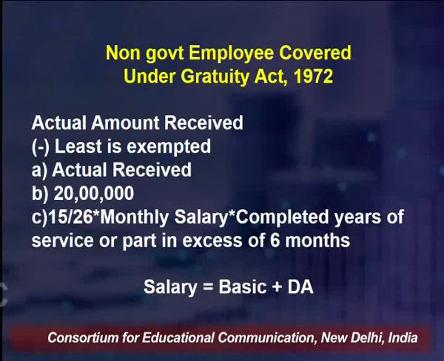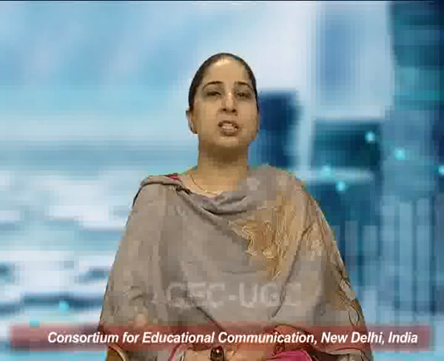In those scenarios, we will take the completed years of service as 25 years. That means if the part exceeds 6 months, it will be counted as a whole year, else that excess part which is less than 6 months will be eliminated. Now we will be taking up an example for the same.